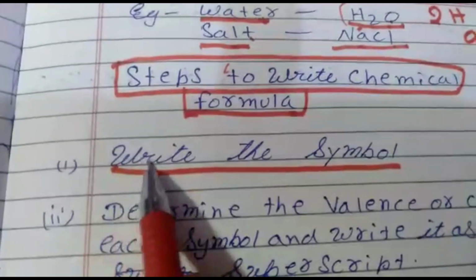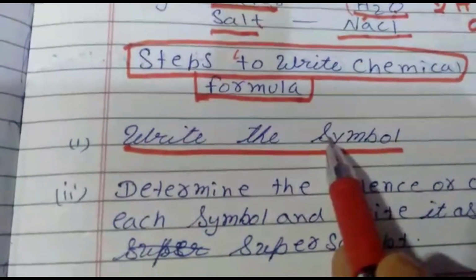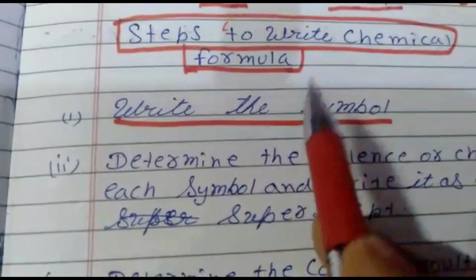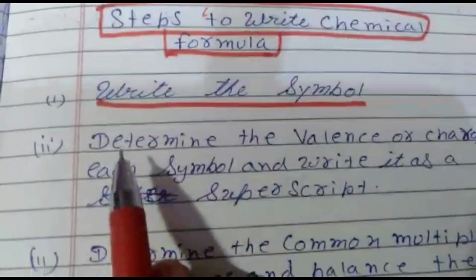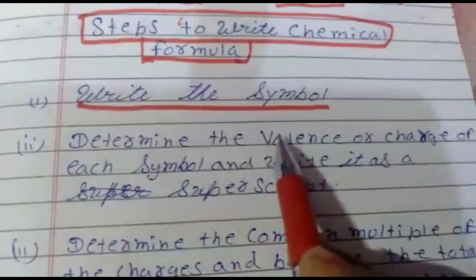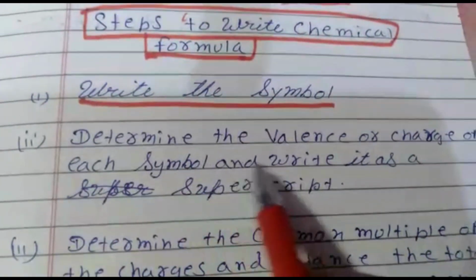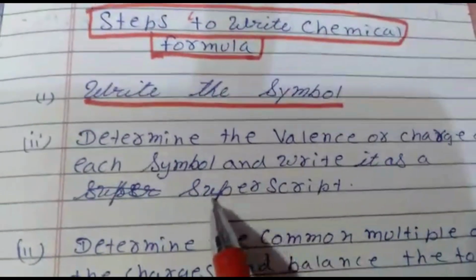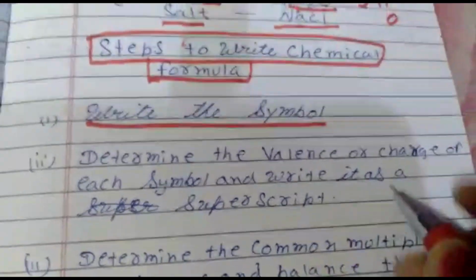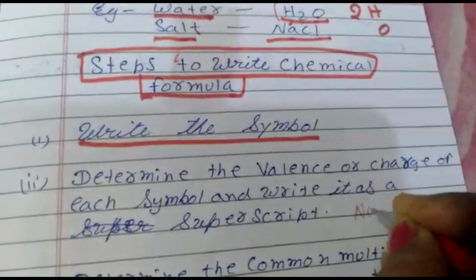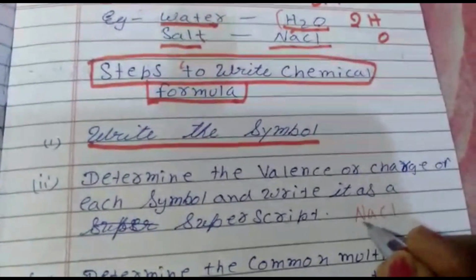Now the first step: write the symbol. Without writing the symbol we cannot have the formula. Second, determine the valency or charges of each symbol and write it as a superscript. For example, take NaCl.